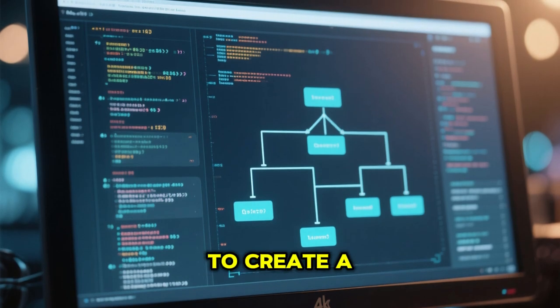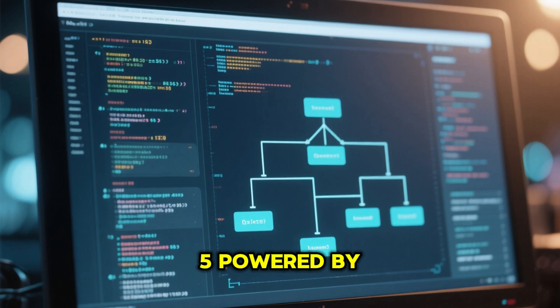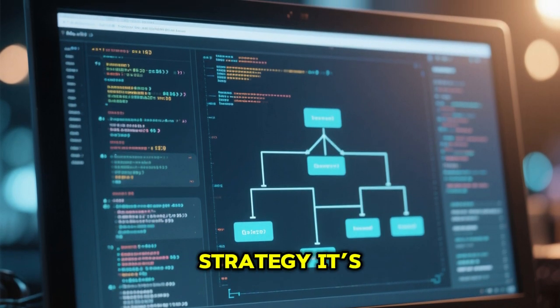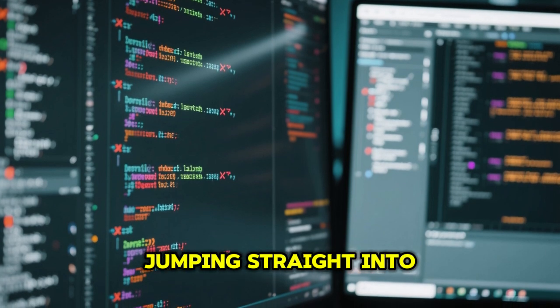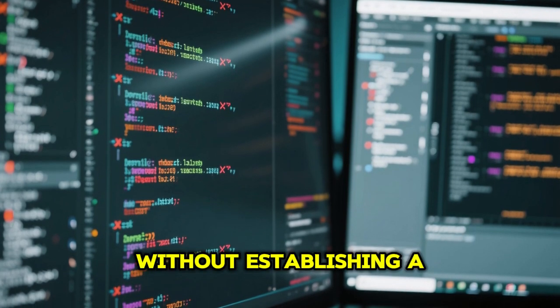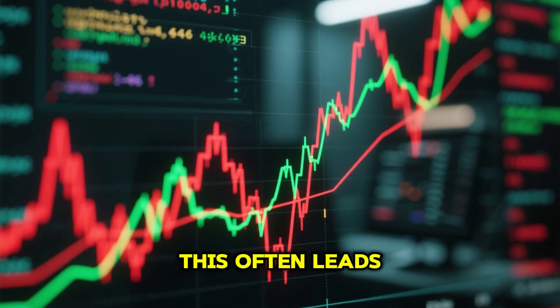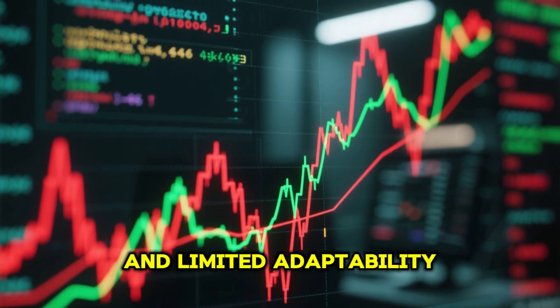In the journey to create a high-performance expert advisor, EA, for MetaTrader 5 powered by artificial intelligence, the first and most critical step is not strategy, it's structure. Many traders and developers make the mistake of jumping straight into coding entry and exit rules without establishing a scalable, modular, and professional-grade framework. This often leads to unstable systems, poor performance, and limited adaptability.